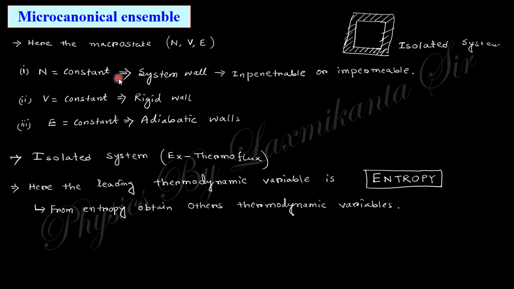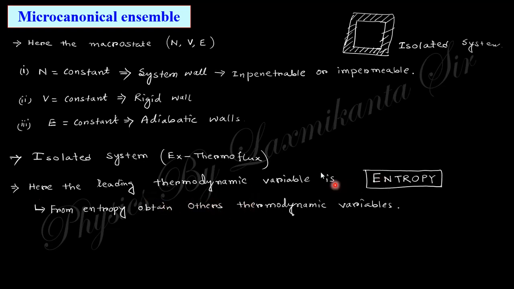N is constant, which means the particles cannot penetrate the wall, so the wall of the system is impenetrable. Next, V is constant, that is the wall of this system is rigid. And third, the energy is constant, that is the energy is not transferred between the system and the surroundings, so the wall is adiabatic. So this is the nature of the wall: impenetrable, rigid and adiabatic. And this is an isolated system, as already discussed.